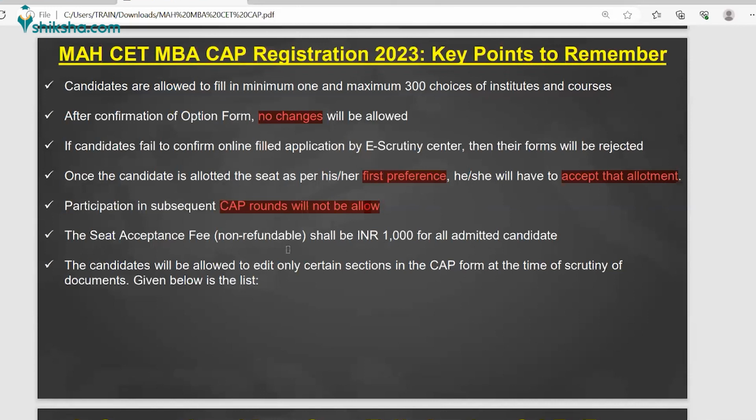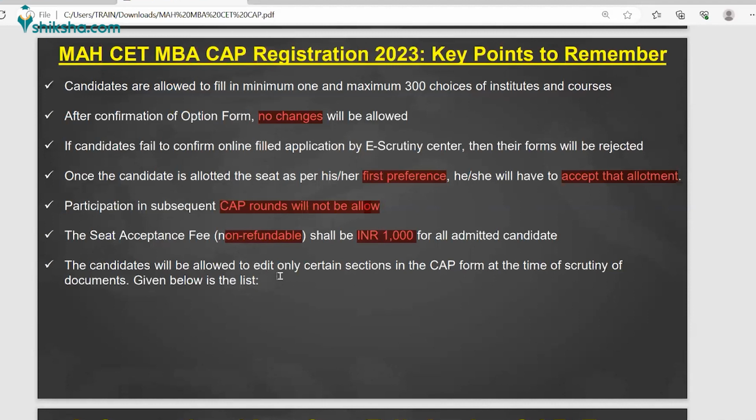And the seat acceptance fee is a non-refundable fee, right? And this is 1,000 Indian rupees. So once you are accepting, you need to pay 1,000 rupees, which is a non-refundable seat acceptance fee, right?